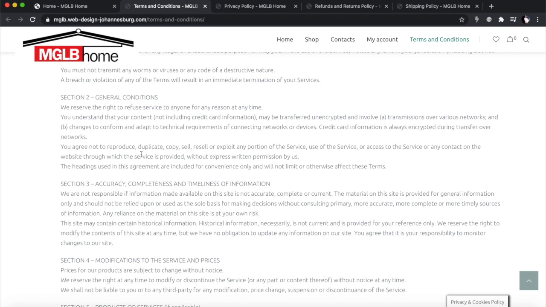You've got to mention all of this in your terms of service, that we reserve the right to change products, and we do not have to inform you when we are changing the product prices. We can have products out of stock. We can have products not in stock. A lot of these things are very, very important that you mention them in your terms of service, because you don't want to get into trouble for things like that.